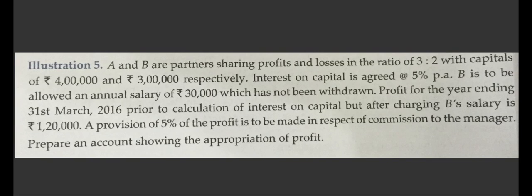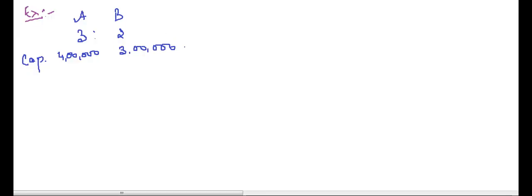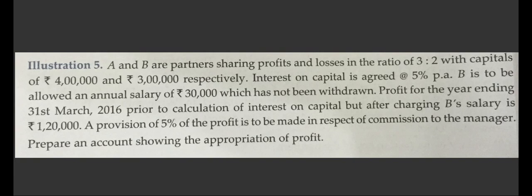Okay, let's see further. Interest on capital is agreed at the rate of 5% per annum. We'll write down this. Further, B is to be paid an annual salary of 30,000 which has not been withdrawn.